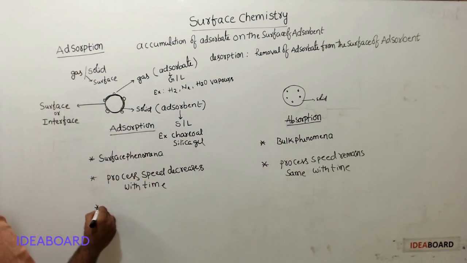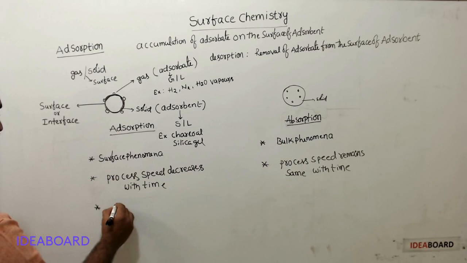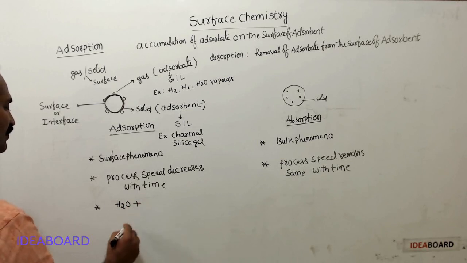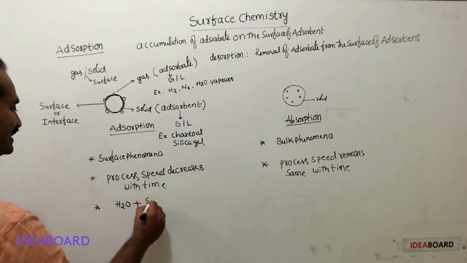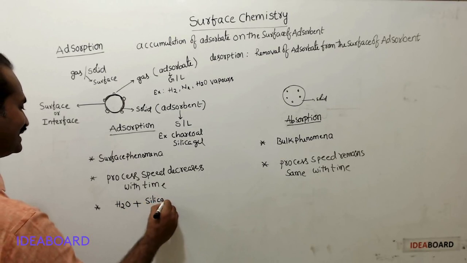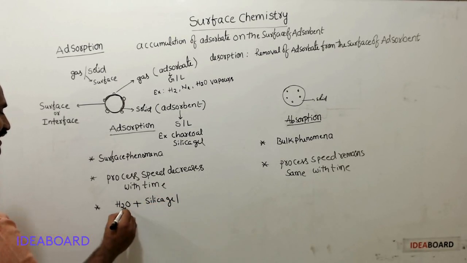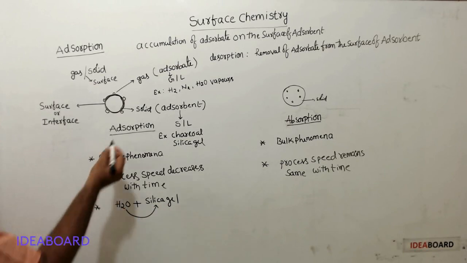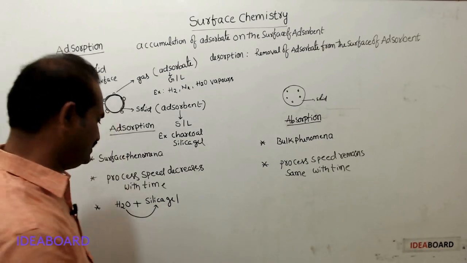Example. Water vapors passed over silica gel. Then these water vapors are adsorbed over the surface of silica gel. This is an example for adsorption.